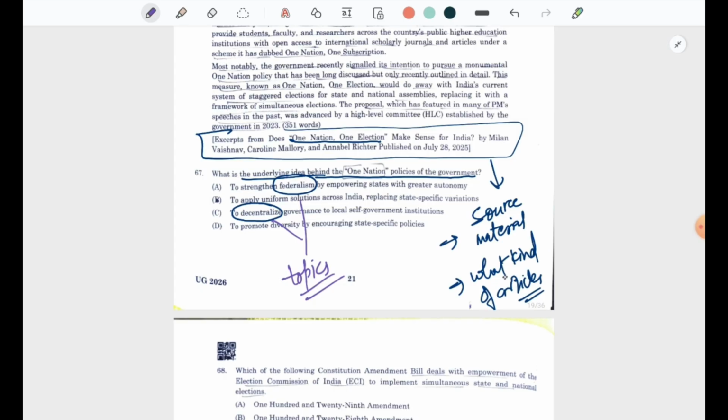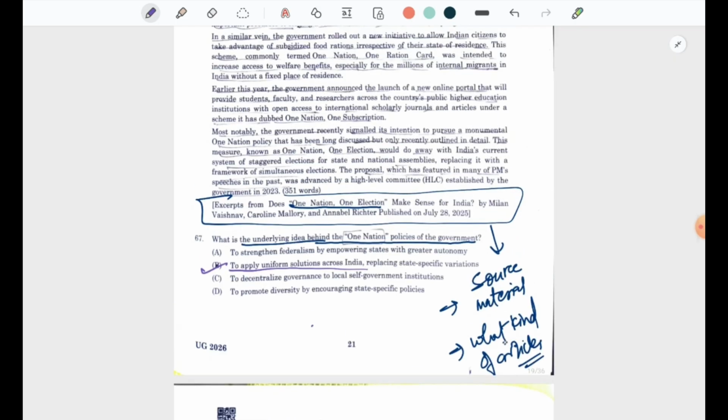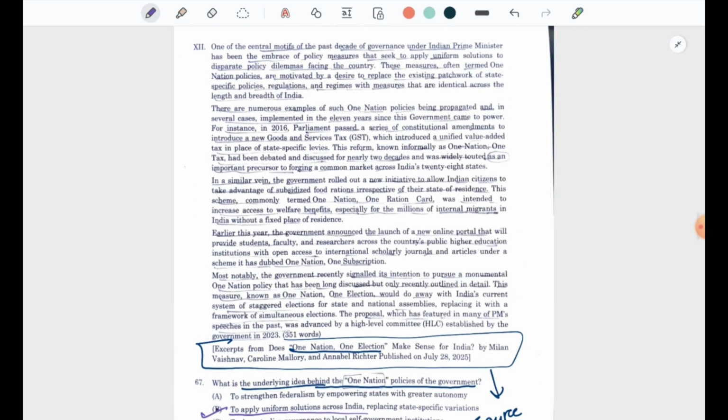And in the Indian Constitution, we need to read federalism. However, let's read the question. What is the underlying idea behind the one nation policies of the government? The answer is to apply uniform solutions across India. Now let us understand why it is necessary to read the topics while preparing for this examination. The passage is given here, so can we get the answer from it? Yes, we can get the answer from it.